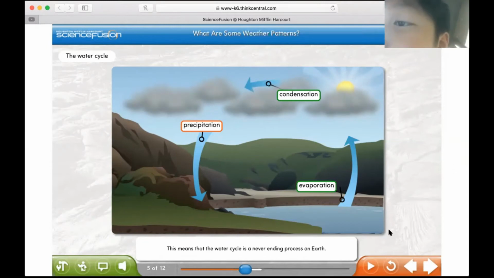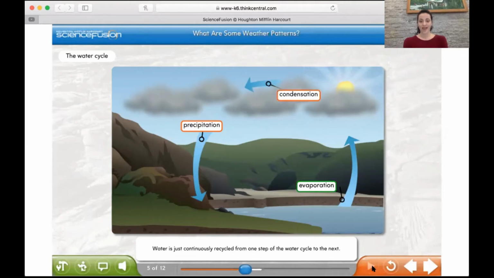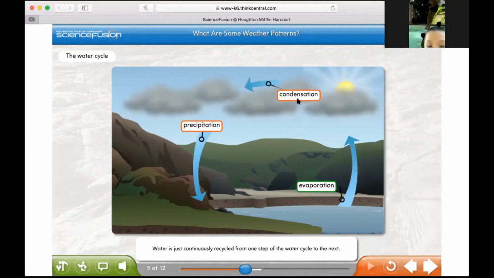Very nice. Thank you. This means that the water cycle is a never-ending process on Earth. Water is just continuously recycled from one step of the water cycle to the next. All right, and what does that make this? Everybody say a pattern. Pattern.